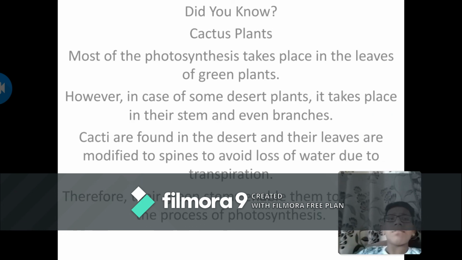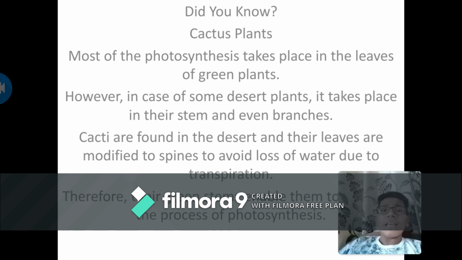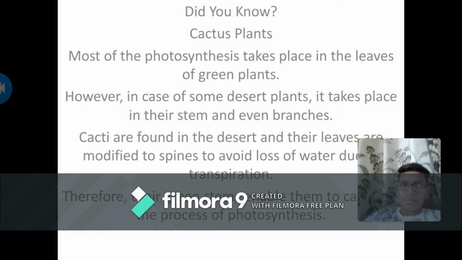Did you know a fact about the cactus plant? Most of the photosynthesis takes place in the leaves of the green plant. However, in the case of some desert plants, it takes place in their stem and even in their branches. Cacti are found in the desert and their leaves are modified to spines to avoid loss of water due to transpiration. Therefore, their green stems enable them to carry out the process of photosynthesis.